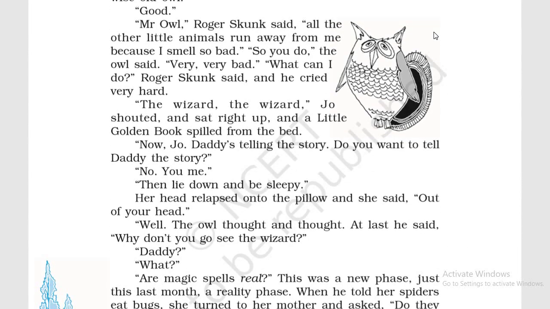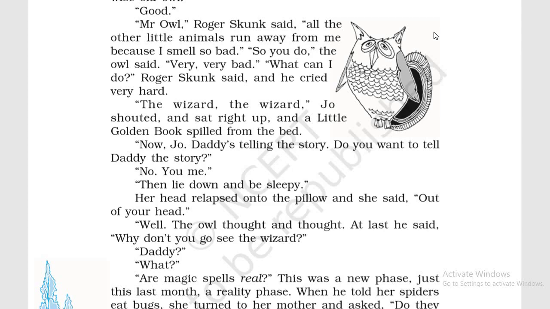The wizard, the wizard! Joe shouted and sat right up, and the little golden books fell from the bed. And again, what I told you in the previous lesson, एक character हुआ करता था Roger, then he used to go to Owl who would tell him the way to the wizard, जो उसको wizard का रास्ता बताता था. That is why Joe already knows what will be the next step of the story.